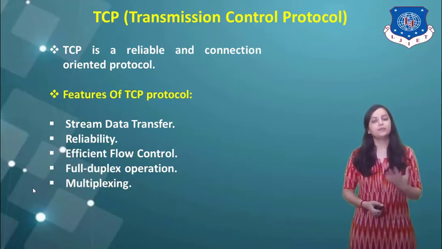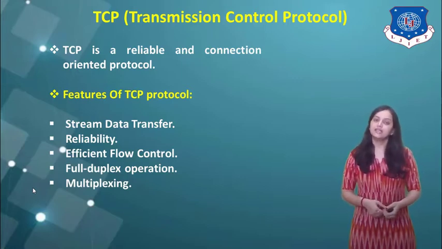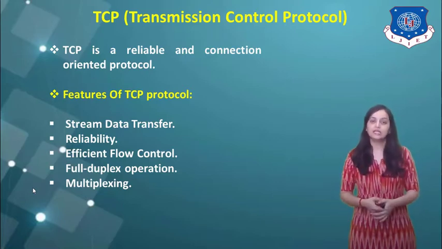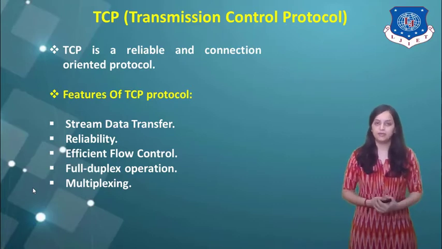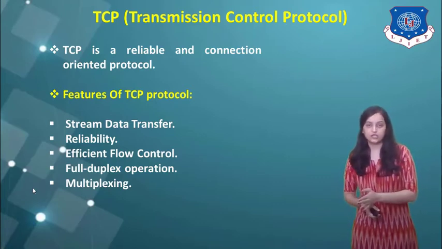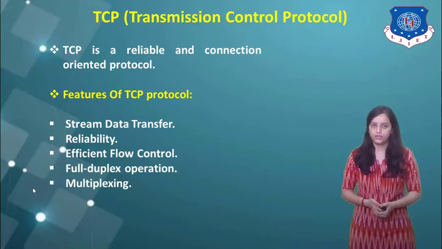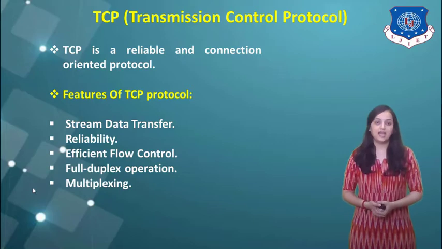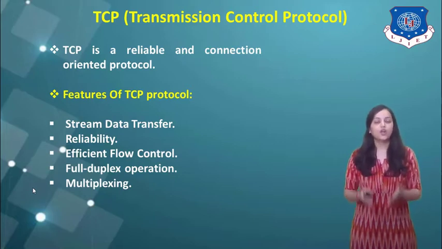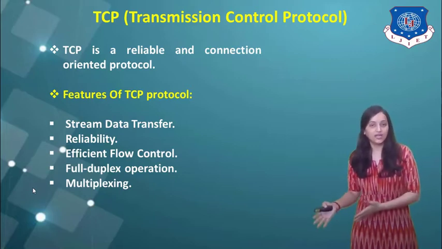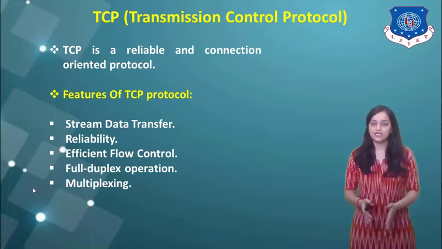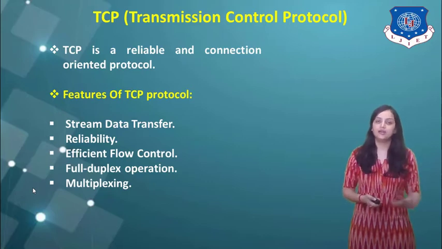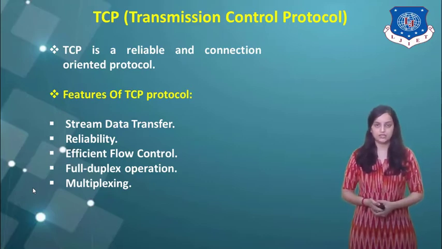First one is stream data transfer. As the name suggests, there is a flow of data or a stream of bits that is to be transferred using TCP. TCP provides these features using the connection oriented protocol. So stream data transfer is possible using TCP. The next one is reliability. As this protocol transfers the data using a connection oriented protocol, the reliability of the data transfer is higher as compared to others. So TCP provides reliable data transfer.